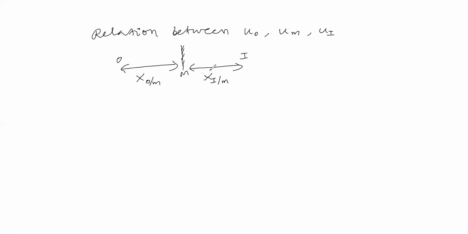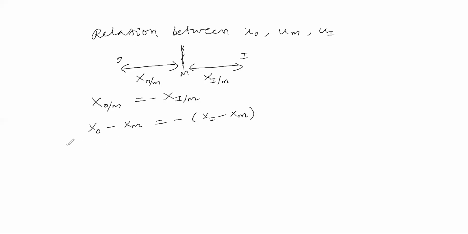See here, distance only I told equal. Here with respect to mirror, to the mirror left side only object is there and image right side is there. In displacement, distance of the object with respect to mirror is equal to displacement of the image with respect to mirror with minus will come, because with respect to mirror, object and image are oppositely there. Now we can write this as distance of the object minus distance of the mirror with respect to origin is equal to minus of distance of the image minus distance of the mirror. Now we have taken this distance all as a displacement because in vector method we are taking.